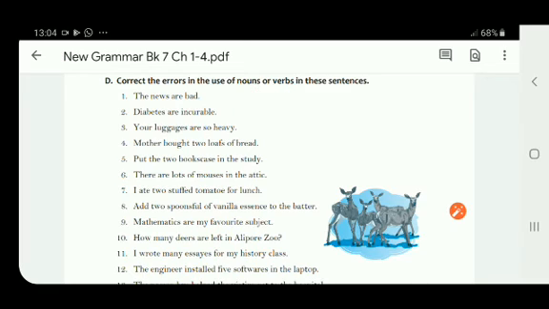Now the fourth one, mother bought 2 loaves of bread. So it is mother bought 2 loaves of bread, L-O-A-V-E-S. Right? The fifth one, put the 2 bookcases in the study. It is put the 2 bookcases. Add s to the bookcase. So put the 2 bookcases in the study. There are lots of mouses in the attic. It is not mouses. It is mice. Lots of mice in the attic.